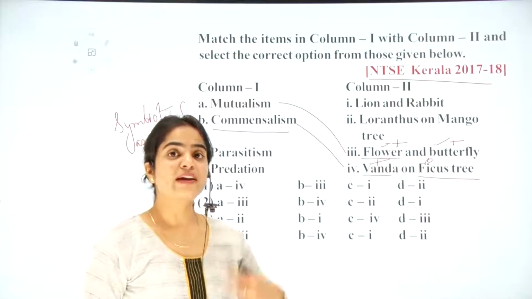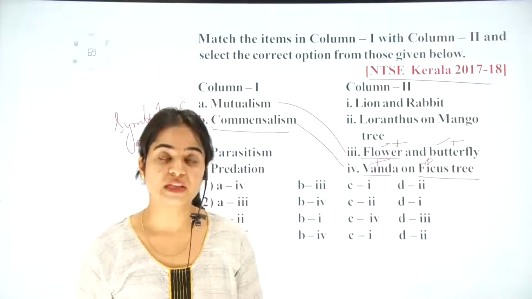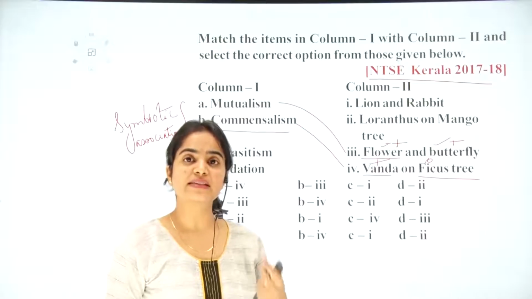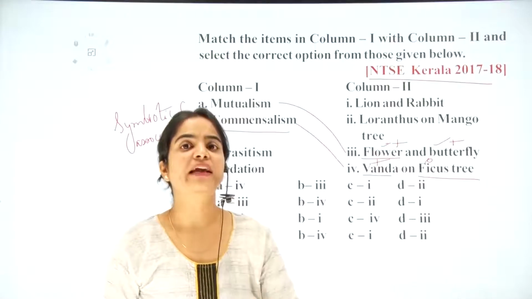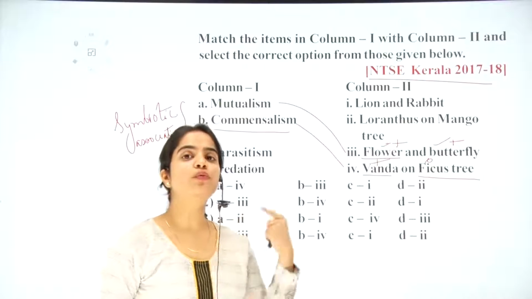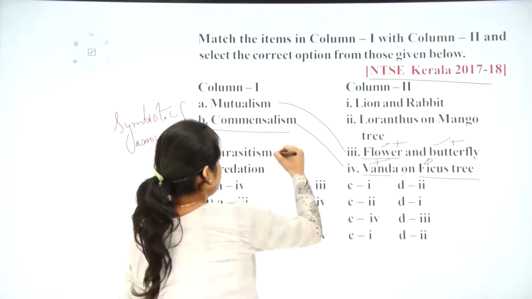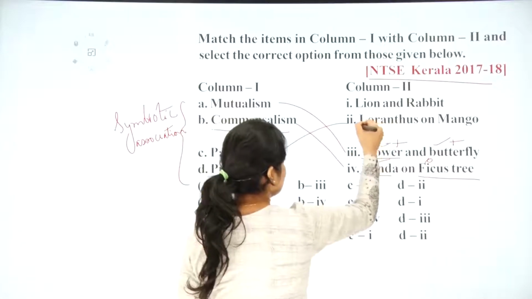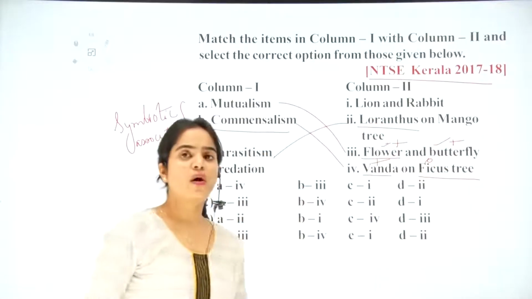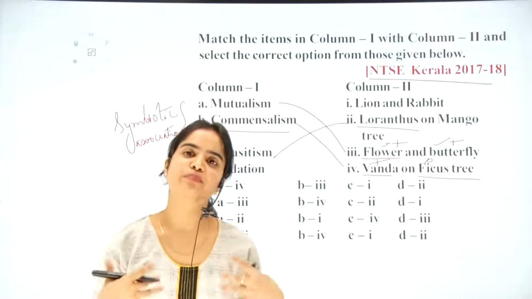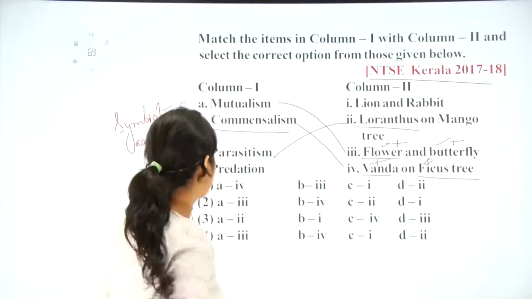Parasitism means one is a parasite over the other. It's an example of the heterotrophic type of nutrition, where one organism seeks the habitat as well as gains the food from the organism where it is found. Okay, so the example of parasitism is Loranthus, which is found trailing on the mango tree, getting benefit from there.